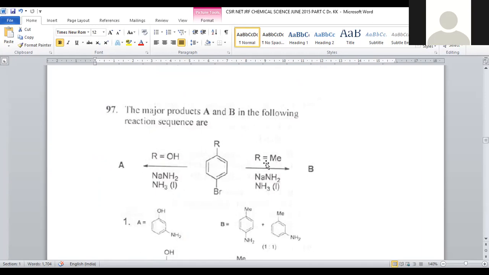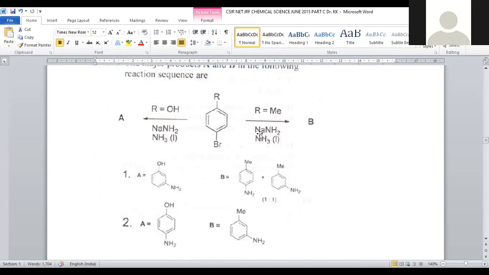Now we have the R group as methyl, treated with sodamide in liquid ammonia. The sodamide liquid ammonia reaction proceeds through the benzyne mechanism. The combination of sodamide and liquid ammonia is a better reagent for the benzyne mechanism. The benzyne mechanism always proceeds with a mixture of two products.